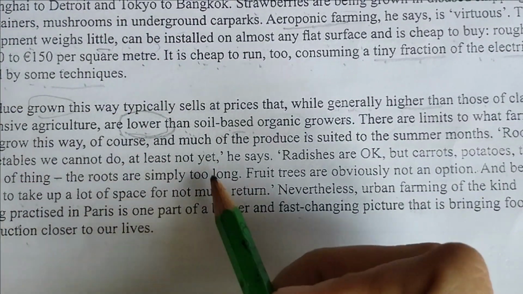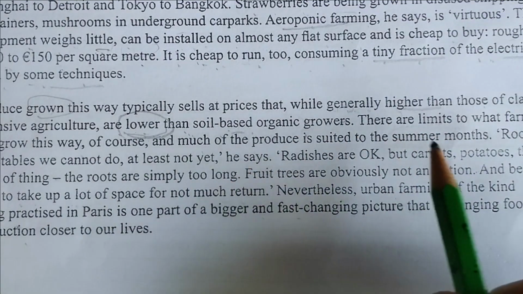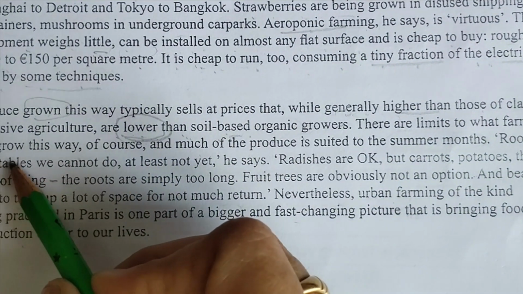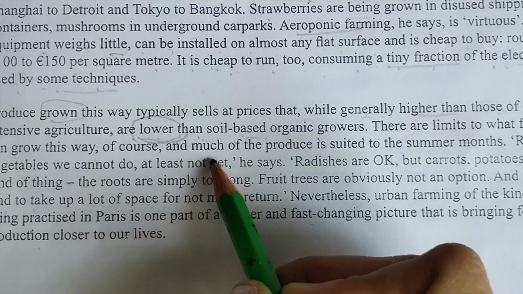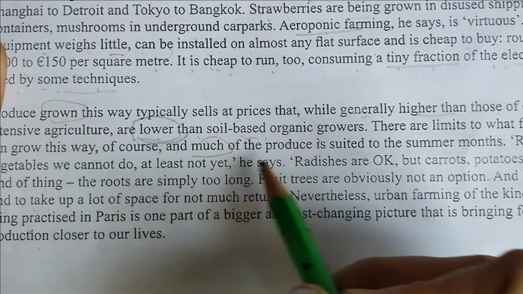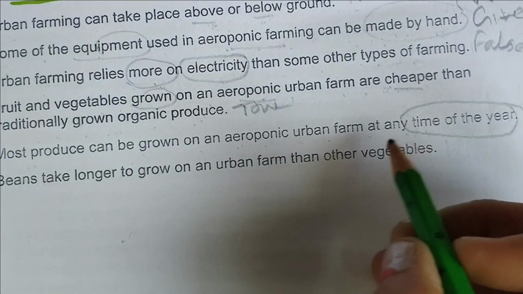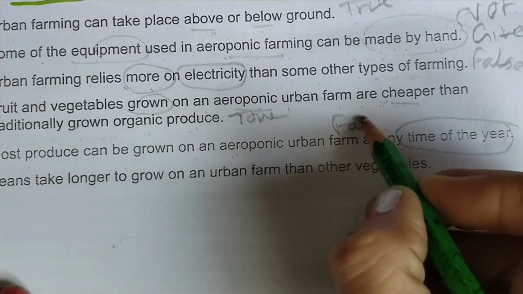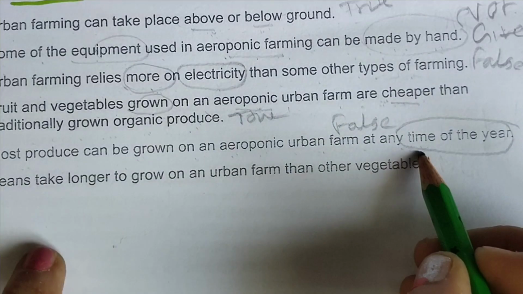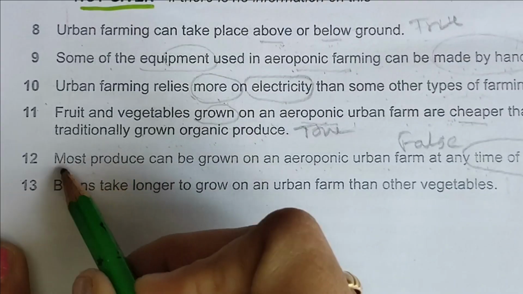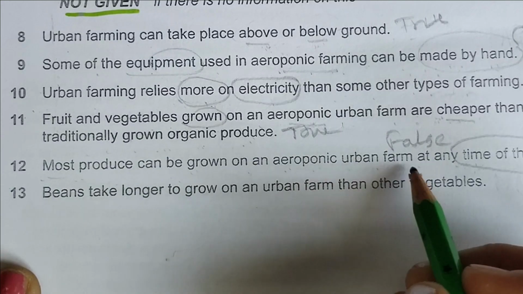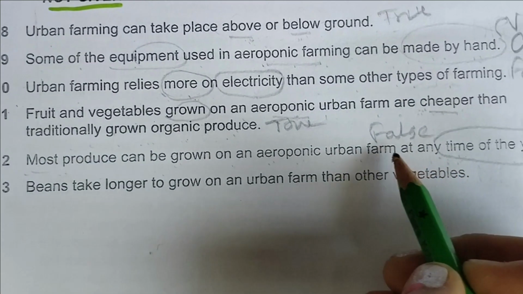There are limits to what farmers can grow this way. Of course, much of the produce, means most of the produce, is suited to the summer months. So opposite information is given, and this is false. Here they are saying any time of the year, but there they were saying only summer months.